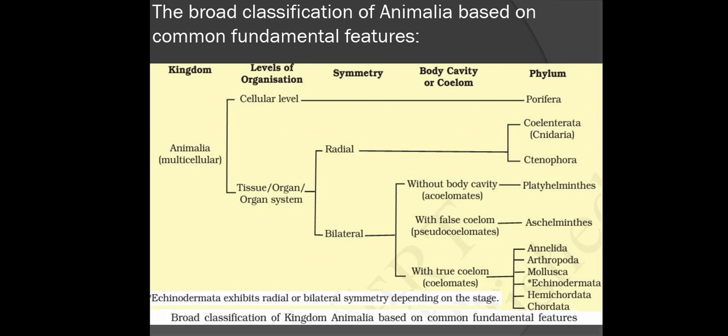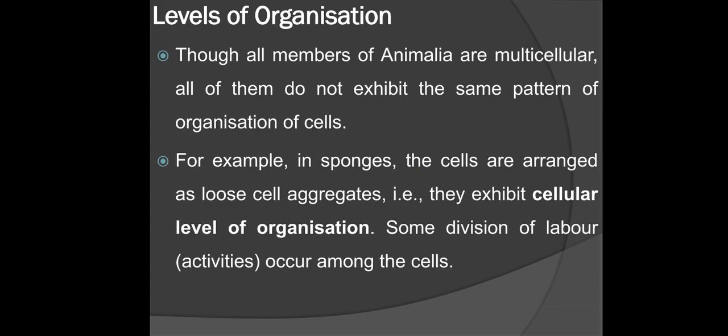You can see in this slide the broad classification of animals based on common fundamental features. Animalia is a multicellular kingdom. Level of organization is cellular level or tissue, organ and organ system level. Symmetry, body cavity or coelom, phylum. This slide shows the common fundamental features of Animalia on which classification is based.